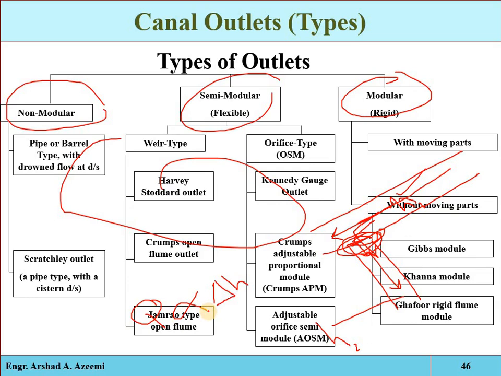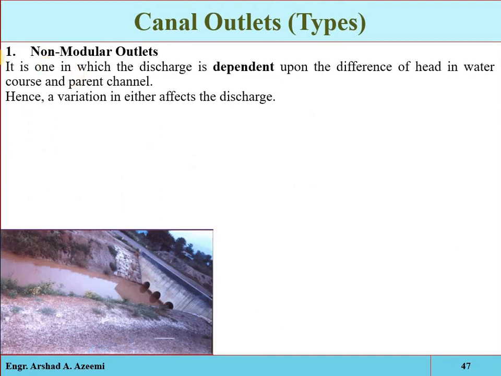When the discharge which is entering into the feed channel from the distributary depends on the difference between the water level of the distributary and the water course, then we can say it is called the non-modular outlet. It is one in which the discharge depends upon the difference of head in the water course and the parent channel. Parent channel is the distributary.